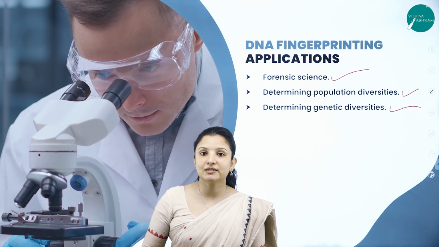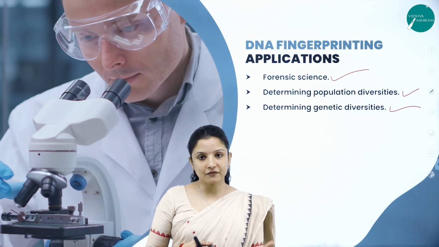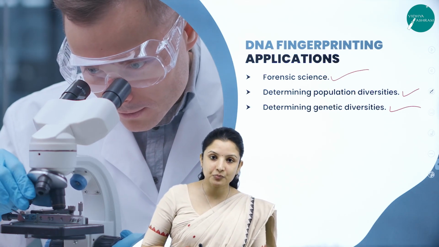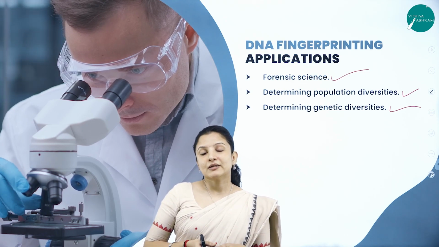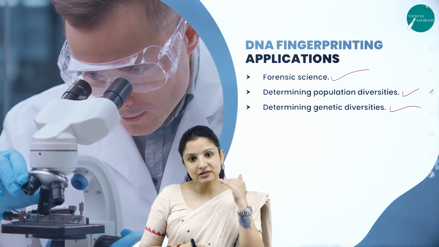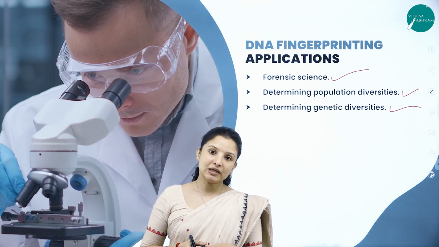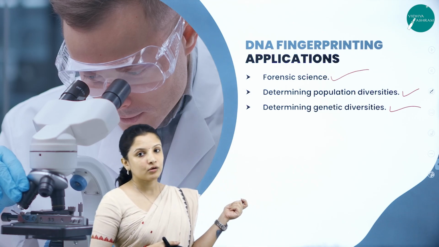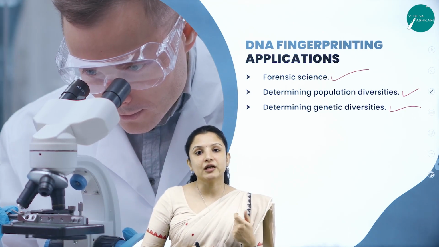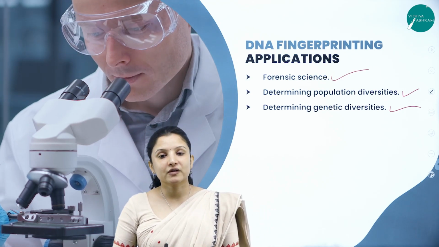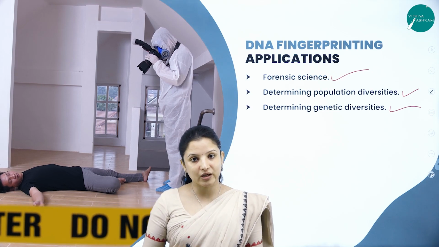In this particular session, we learnt about DNA fingerprinting. We learned what satellite DNAs are, and what variable number of tandem repeats are. Then we learned the different steps involved in DNA fingerprinting, and we also came to know about a few of the important applications of DNA fingerprinting in the field of science. So with this, the chapter comes to an end. I hope you understood the chapter very well.